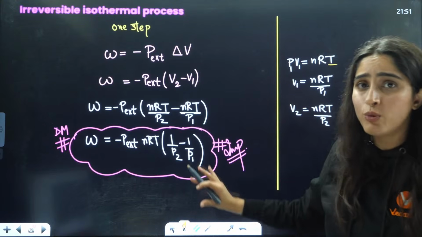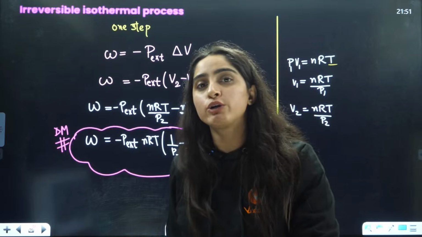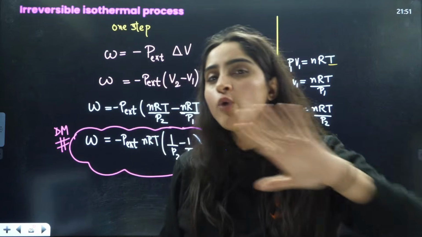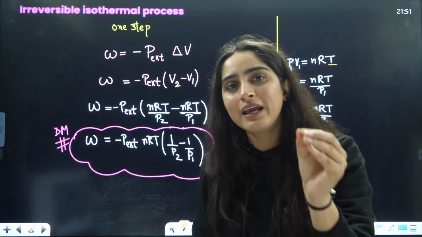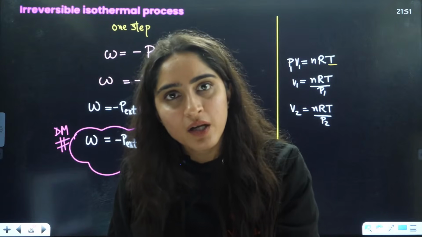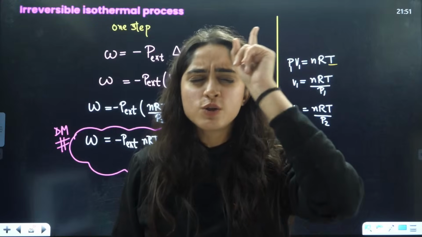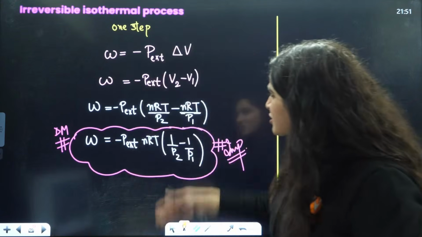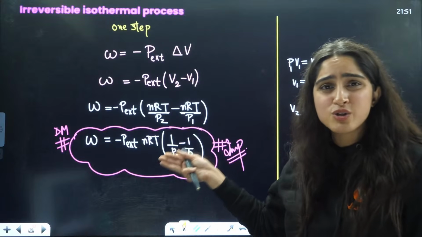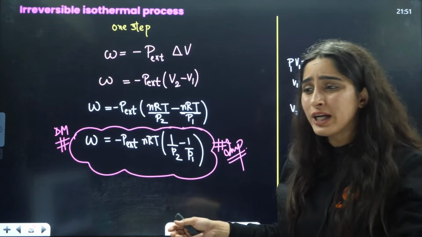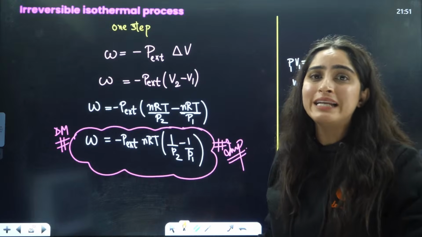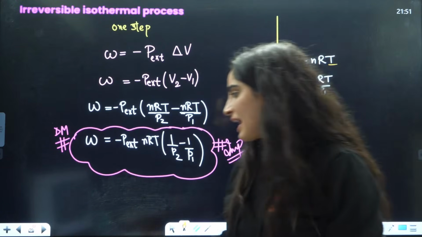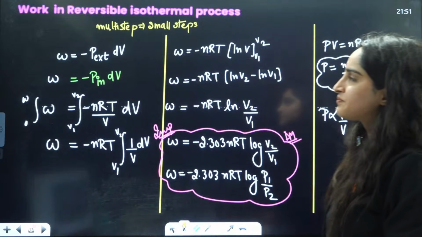And this is the formula that you are going to use in the irreversible isothermal process. If you don't want to cram this formula, nobody is asking you to cram. Just remember minus P delta V, because it is irreversible so it will be delta V, and do this derivation. It's just a task of 1 second. You don't need to cram things which are not even needed. So use this formula for the irreversible isothermal process.